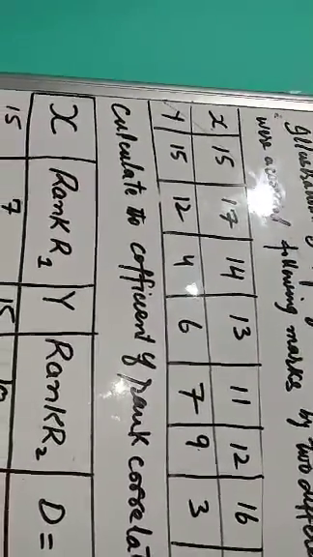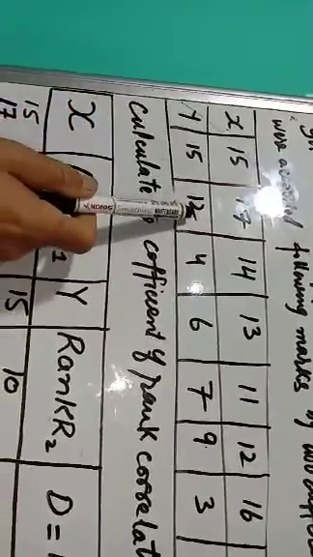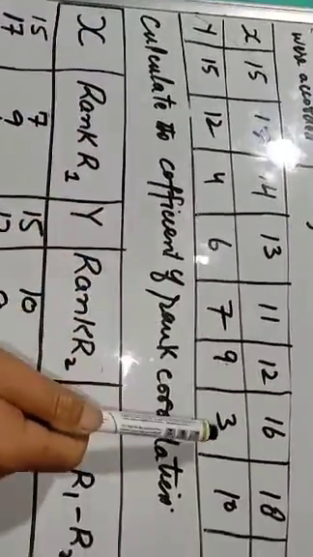Judge Y has accorded 15, 12, 4, 6, 7, 9, 3, 10, 2, 5.